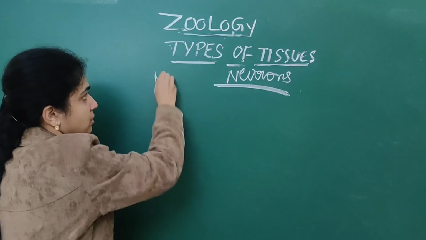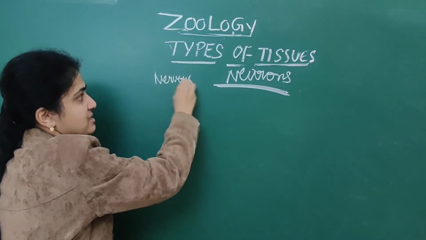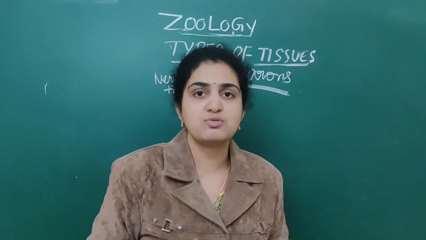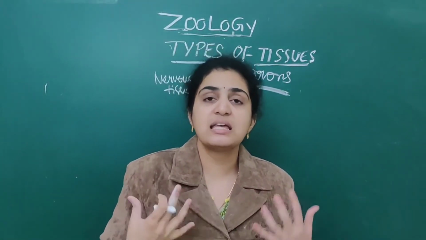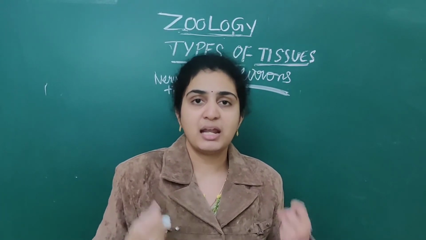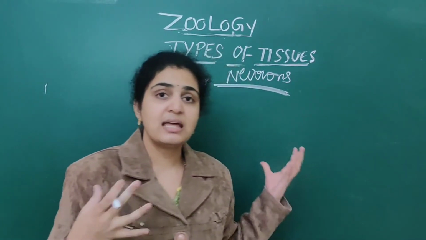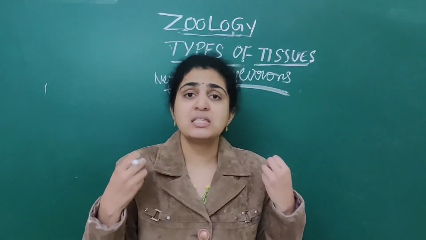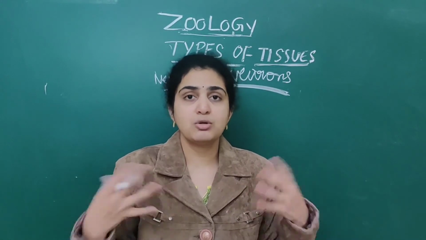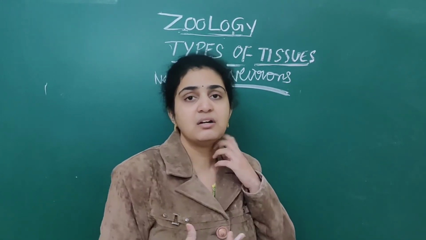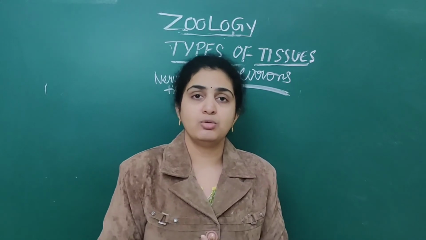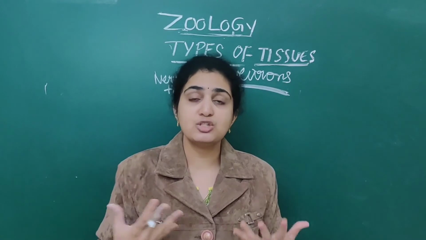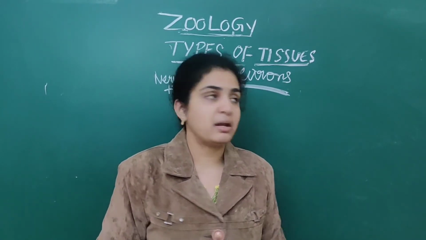Nervous tissue mainly consists of neurons. Neurons are numerous excitable cells which play a very important role, and they help in transmission of information in the brain. The nervous system is constituted by neurons. Millions and millions of neurons are present in our brain.